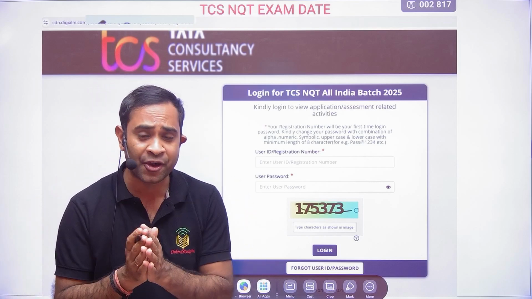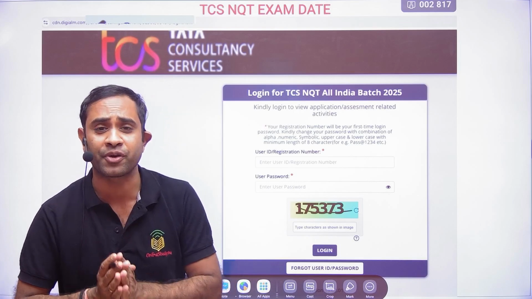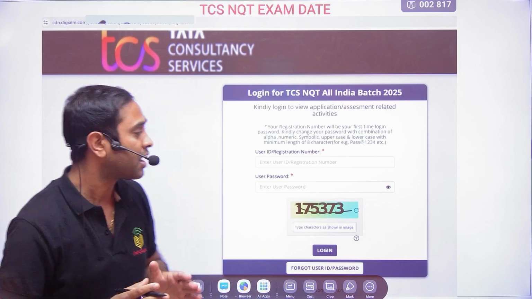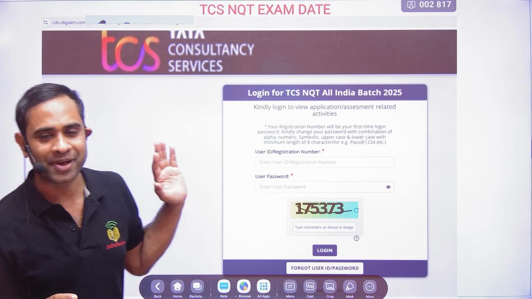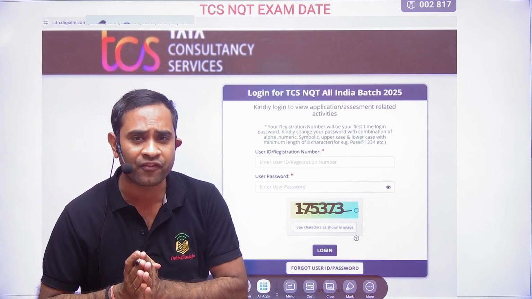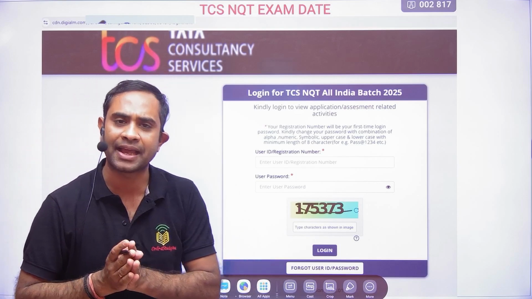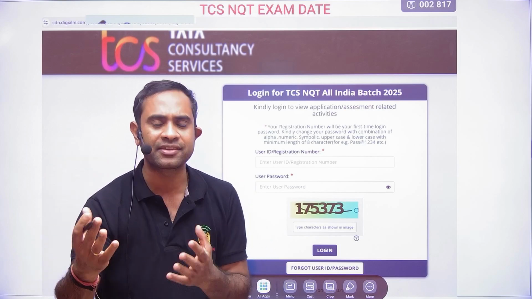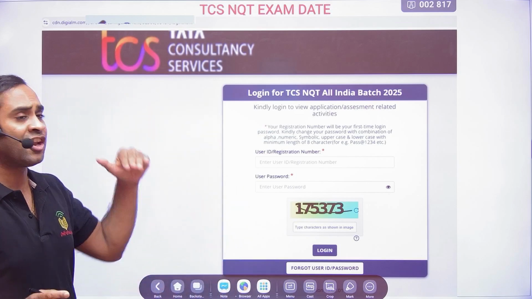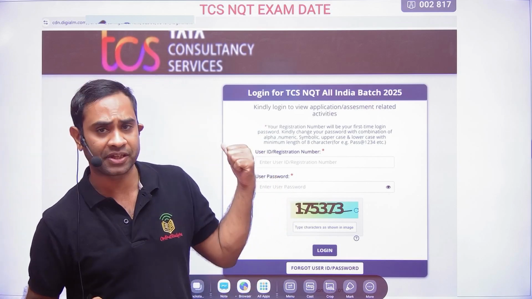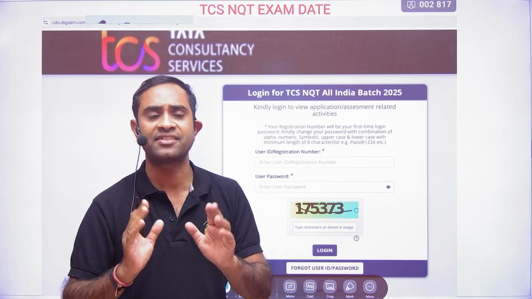Friends, there is big news coming from TCS. Finally, the TCS Free NQT 2025 exam date is announced, and now you will also be able to download the admit card. The exam is starting from 15th of March. Exams will be in phases, so you will also get the examination mail in some time if you have not received it. But many students have already got the date as 15th of March. If any one of you has got a different date, then please let us know.